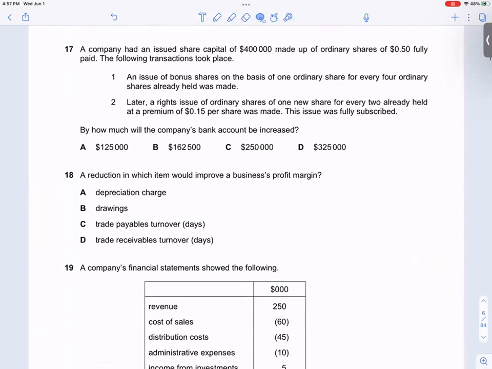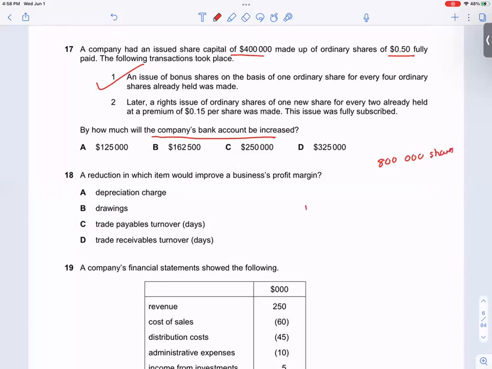Let's do the 17th one. Company had an issued share capital of 400,000 made up of ordinary shares. How much will the company's bank account increase? Issue of bonus shares, no bank account effect. So 400,000 was the capital. What was the number of shares they had? 400,000 divided by 0.5 is 800,000 shares.